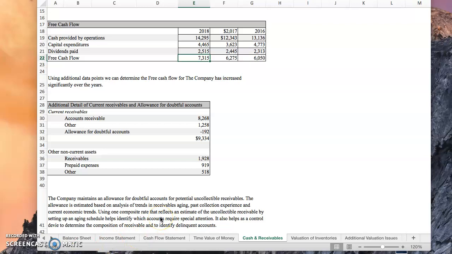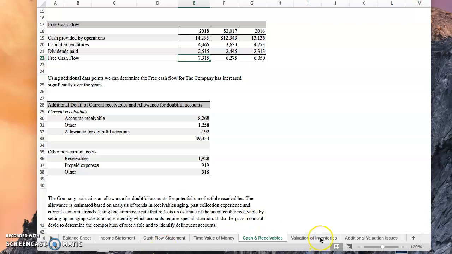They use one composite rate that reflects an estimate of the uncollectible receivable by setting up an aging schedule that helps identify which accounts will require special attention. And this is used as a control device to determine the composition of receivables and to identify delinquent accounts.